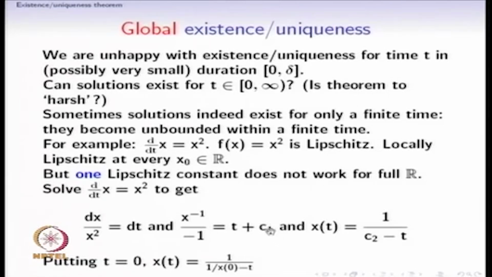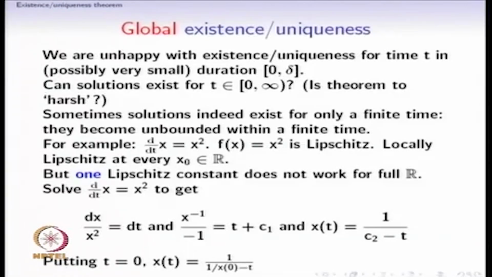Upon rearranging, we will call minus c1 equal to c2, and we get x of t equal to 1 over c2 minus t. When we put the initial condition at t equal to 0, suppose it was x naught, then when we substitute we get x of t equal to 1 over x naught minus t.